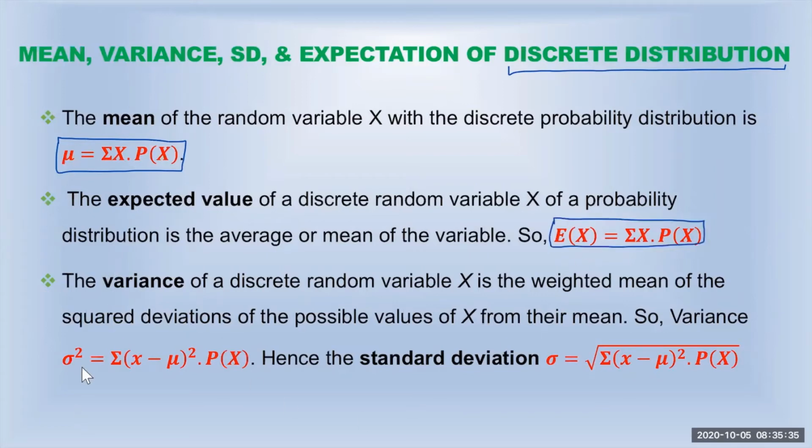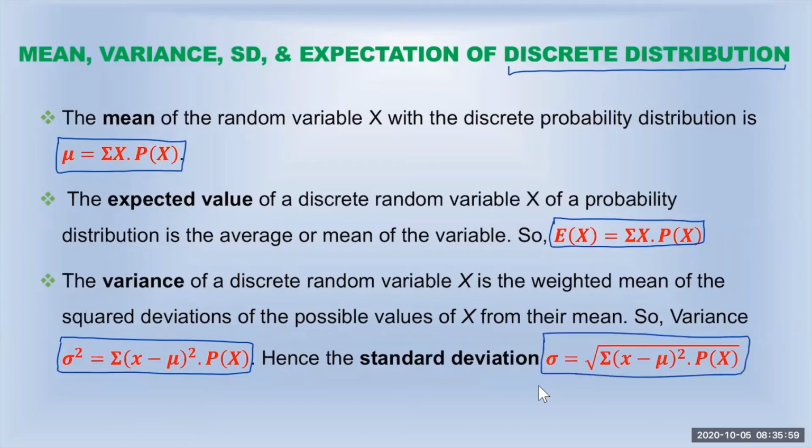And then the variance is given by this formula. Variance is the square of the standard deviation. So variance is equal to the sum of (x minus mean) squared multiplied by p of x. So the standard deviation will be the square root of this, the square root of the quantity on the right. If you take the square root, that is the standard deviation. So this is your standard deviation.